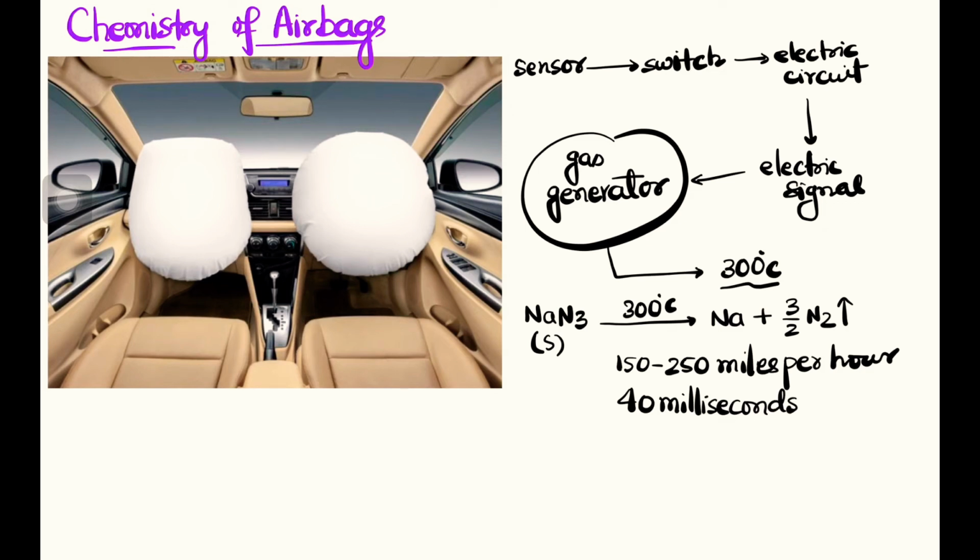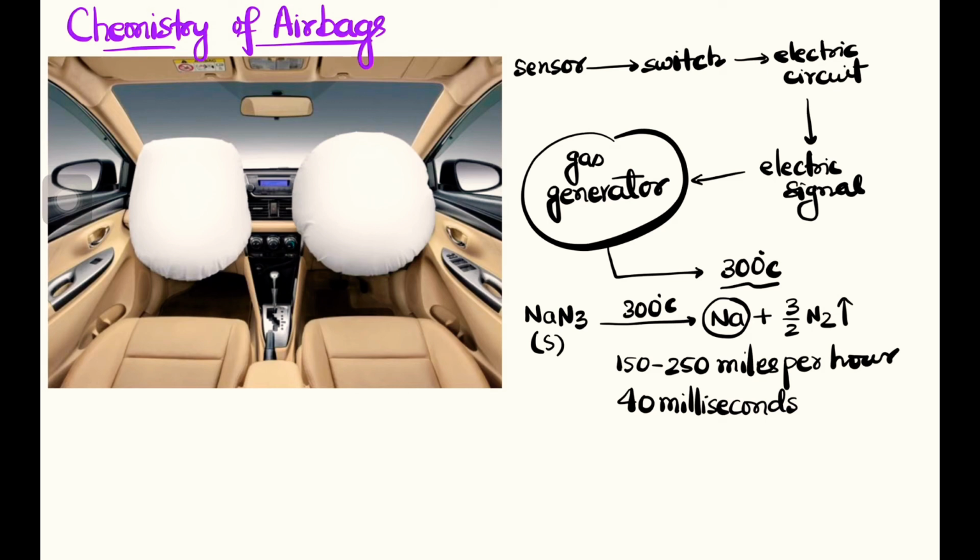So what is the overall reaction? First we have sodium azide. What is the first reaction? Sodium azide dissociates to sodium metal and nitrogen gas. Sodium azide itself is explosive and highly poisonous. So this is the first reaction that is taking place here. Now, the product of the first reaction is sodium.